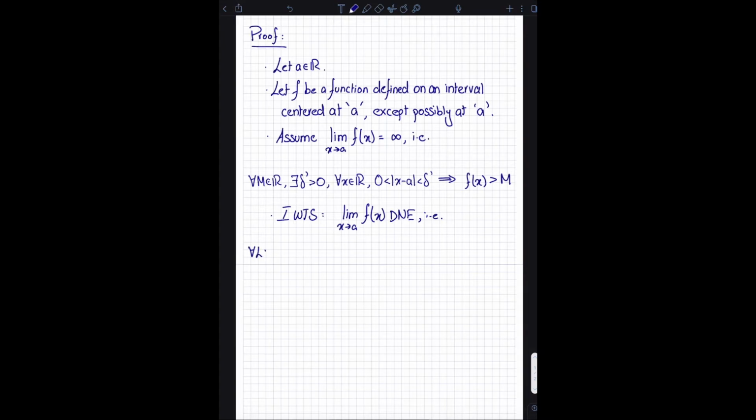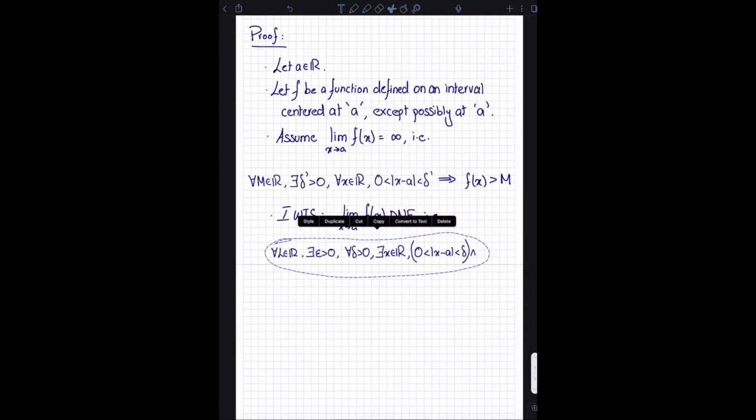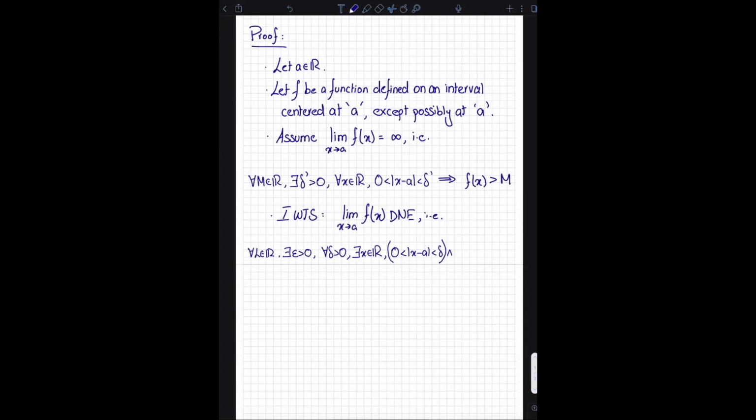For every real number L, there exists an epsilon greater than 0, such that for every delta greater than 0, there exists an x in the set of real numbers, such that 0 is less than the absolute value of x minus a, which is less than delta. So this is true, and I also want one other thing to be true here. Hold on a sec, let me just resize this. Okay, and I also want the absolute value of f of x minus L to be greater than epsilon.